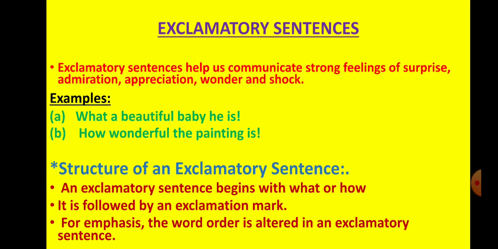Like, he is a beautiful baby. This is an assertive sentence with a normal word order. And, what a beautiful baby he is. The new word what is added and the subject and verb come afterwards.